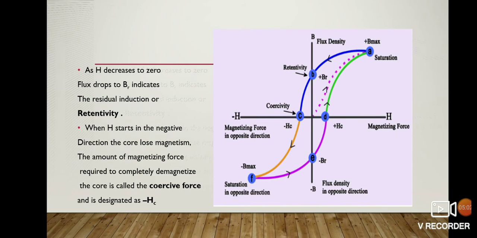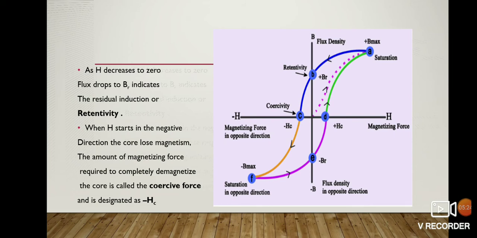Now we will see what happens on removal of the external magnetic field. If we start to decrease the applied field from the saturation point, it does not retrace its original magnetization curve. Some magnetization remains in the sample, even at zero magnetizing force.